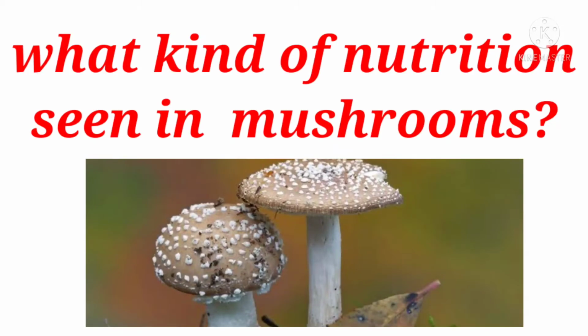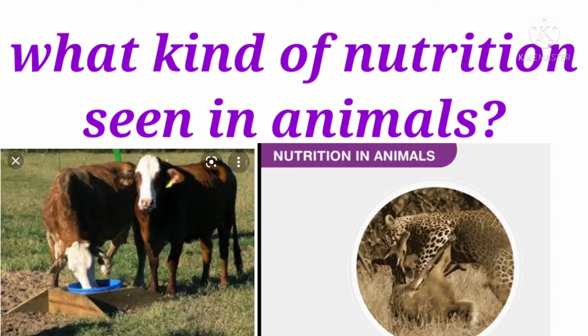Here, see children, what kind of nutrition is seen in mushrooms? Yes, according to the table, heterotrophic nutrition. Next, what kind of nutrition is seen in animals? Yes, heterotrophic nutrition.